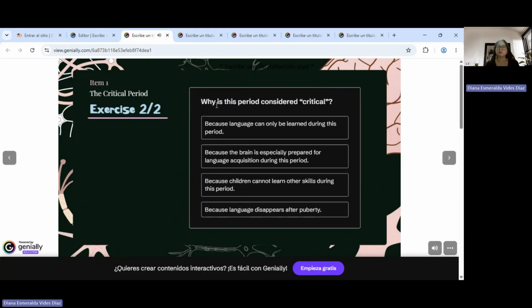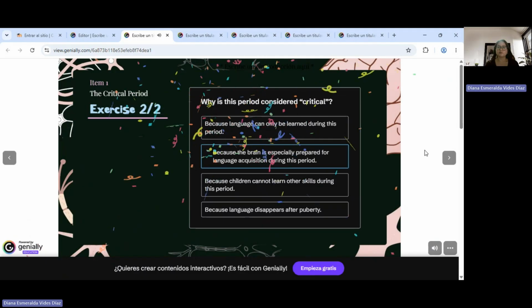All right, so it says, why is this period considered critical? Because language can only be learned during this period, because the brain is especially prepared for language acquisition during this period, because children cannot learn other skills during this period, or because language disappears after puberty. Okay, it's because the brain is especially prepared for language acquisition during this period. The others are incorrect because it's not true that we cannot learn another language or other skills when we are adolescents or adults, but the brain is especially prepared during this period of time for us to acquire language. So this is the answer.